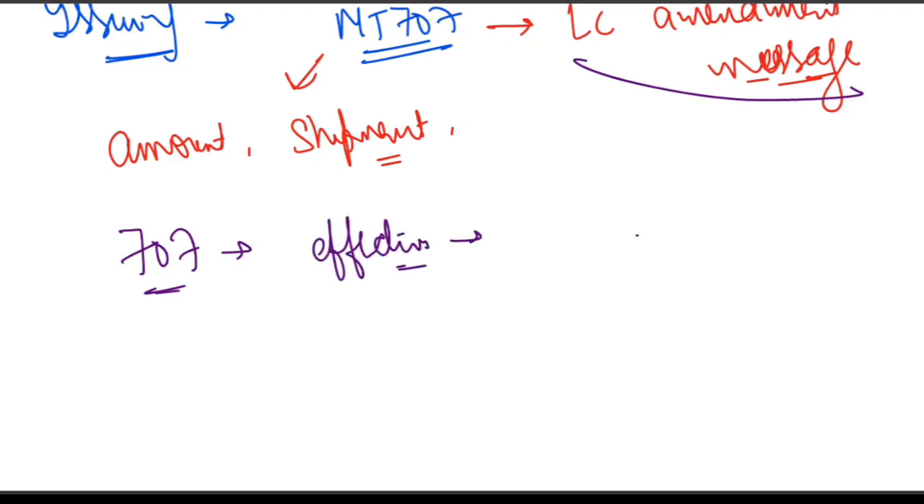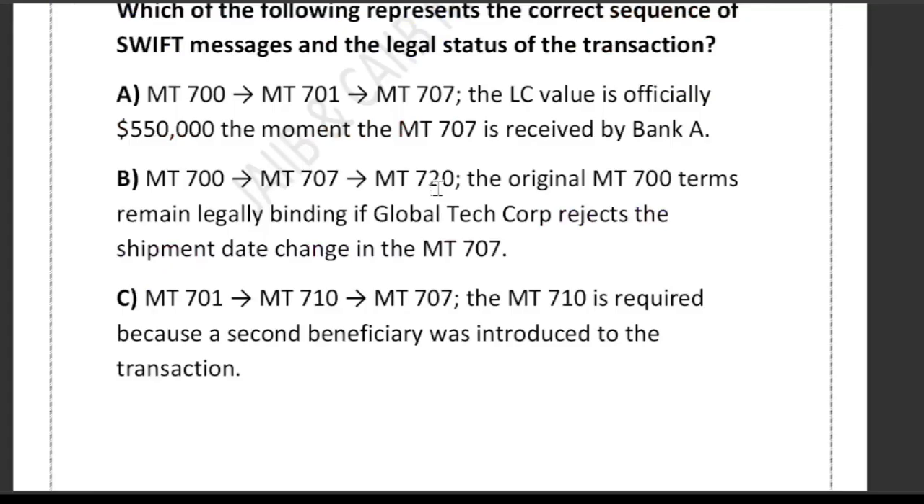So an amendment becomes valid only after the beneficiary accepts it. So the beneficiary has to accept. Then only MT707 will be active. So, acceptance of the beneficiary. If Global Tech Corp accepts the amendment,